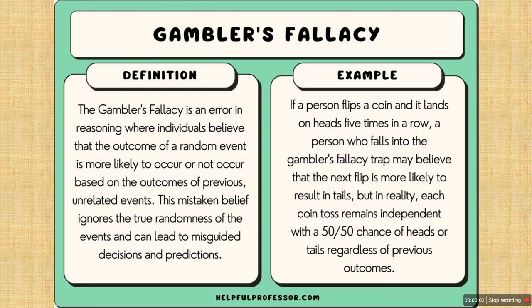What is gambler's fallacy? The gambler's fallacy is a false belief that past events will influence future events, even if these events are independent of each other. It involves making incorrect assumptions about the probability of an event and ending up with wrong outcomes. The gambler's fallacy is also known as the Monte Carlo fallacy.